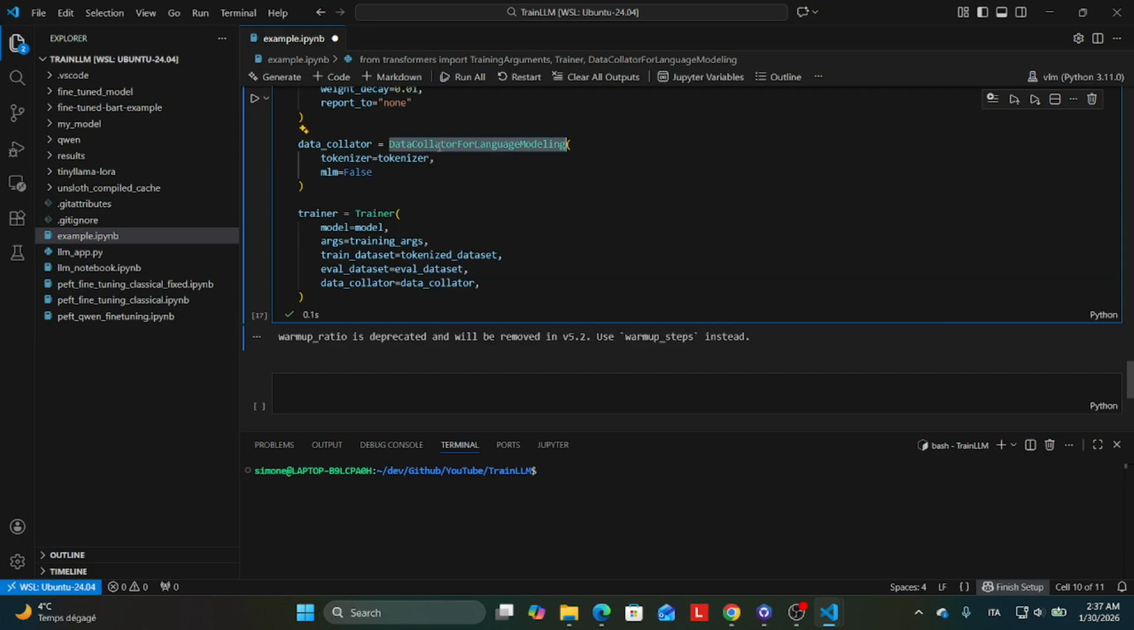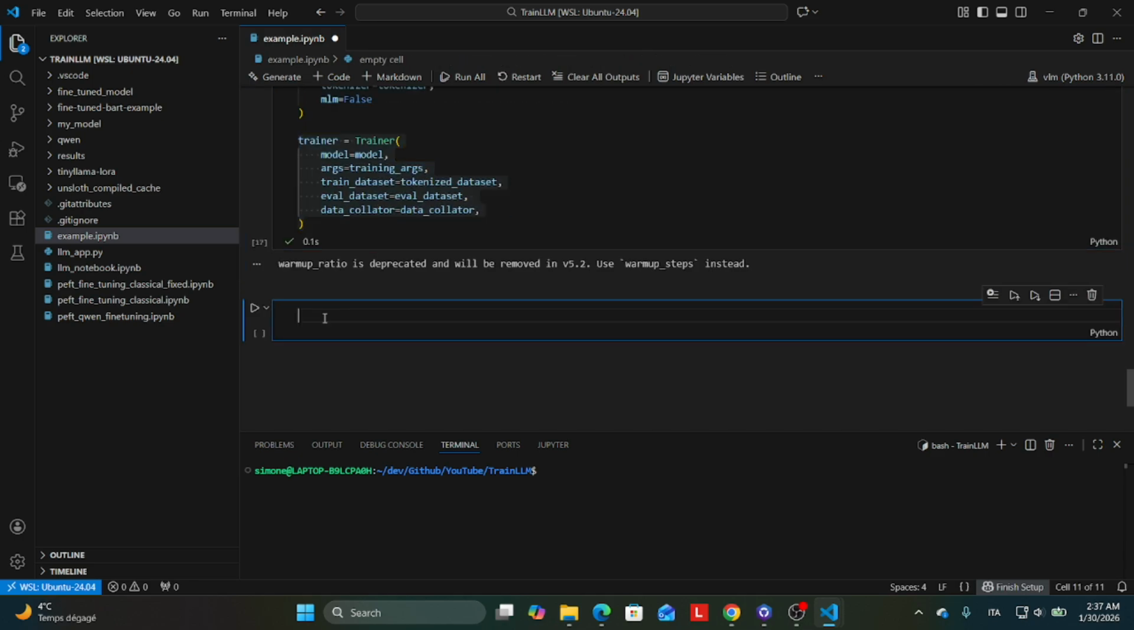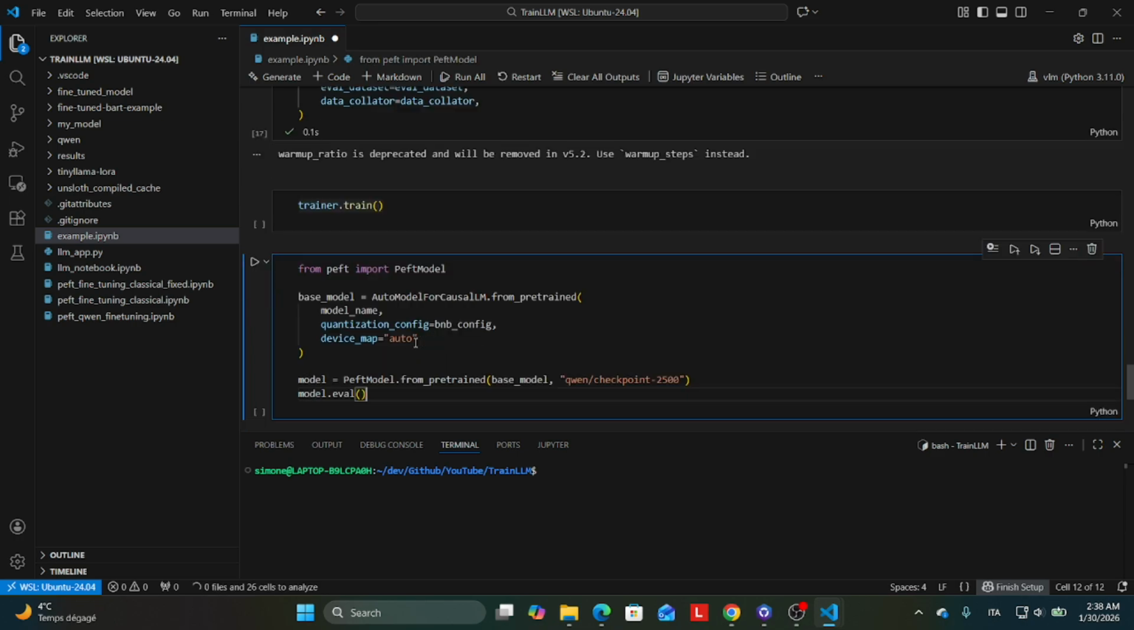We will also define a data collator for language modeling. It takes individual samples from your dataset and batches them together into a format the model can actually digest. Let's now define the trainer and run our training. The training process is going to take several minutes according to your local resources. On my side, I'm using an NVIDIA 5070 RTX with 8 GB of VRAM. I've already trained the model before the video.